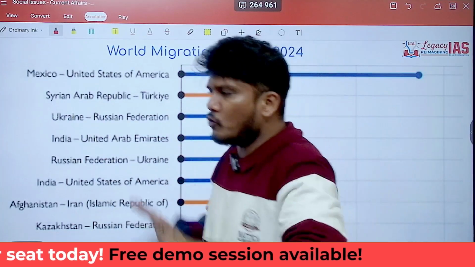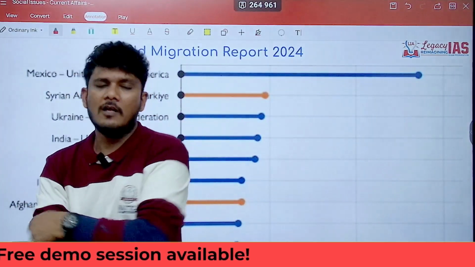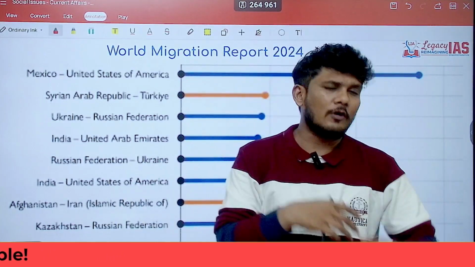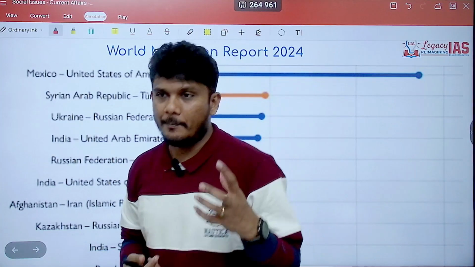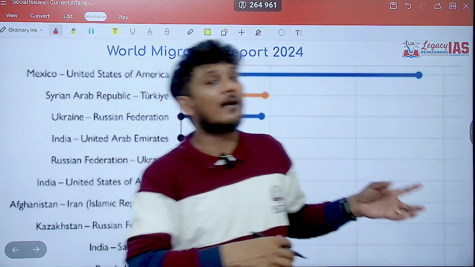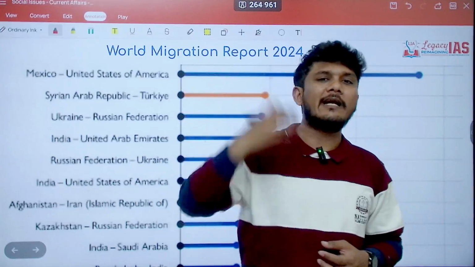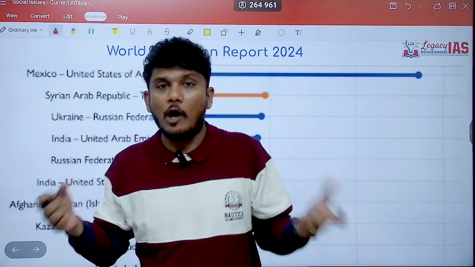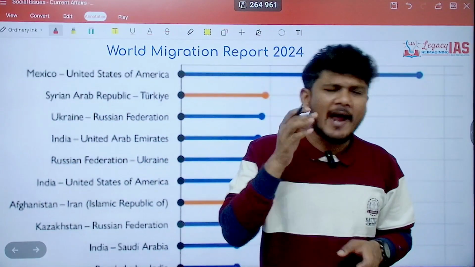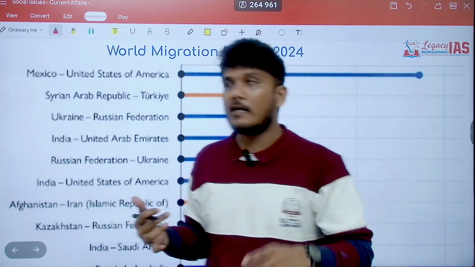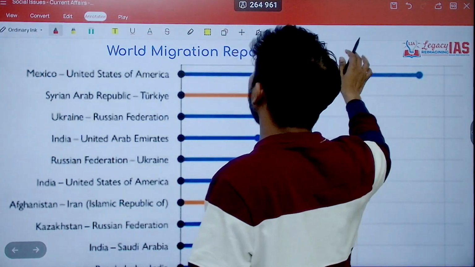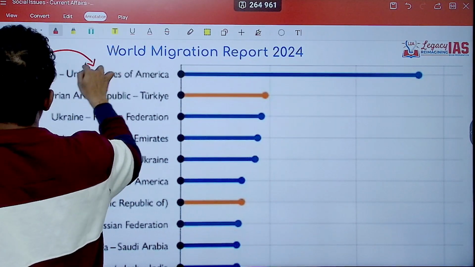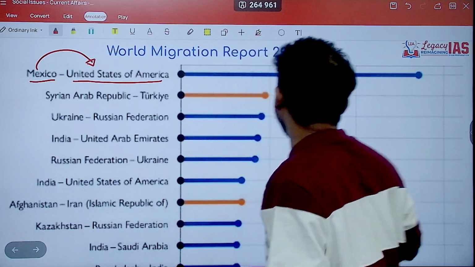So the topmost, in the news you might have heard, in fact, when the presidential elections in USA were going on, there were a lot of voices in support of Donald Trump, also because people who were supporting Trump knew that when Trump comes into power, he would put an end to migration that is happening from Mexico, right? Elon Musk and all were also supporters of that. And you can clearly see the numbers over here. You can see that it is the topmost. So when you talk about people migrating from Mexico to United States of America, it is highest.